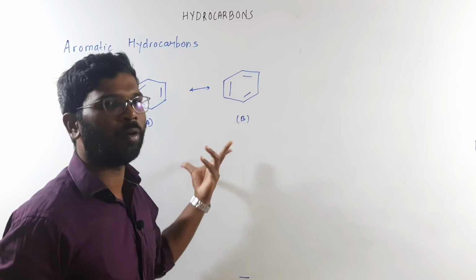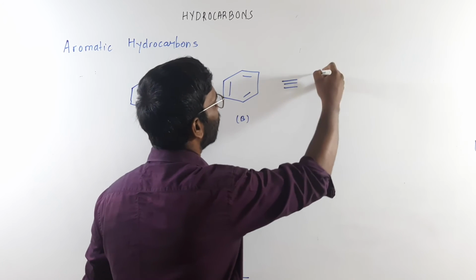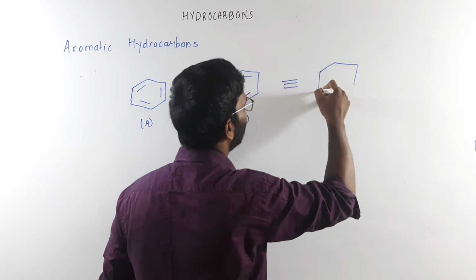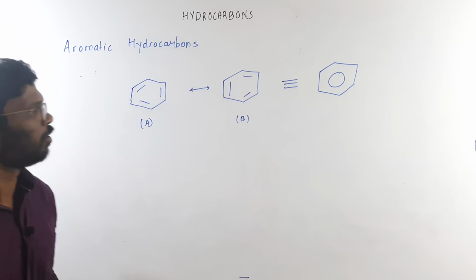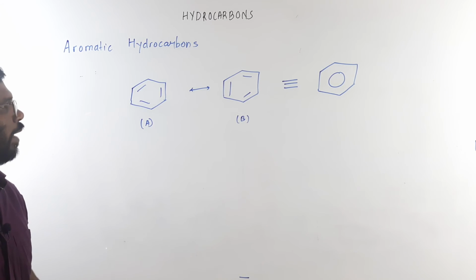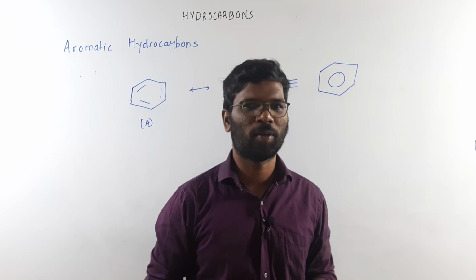We have to take the help of these two structures, and the overall resultant structure, many times benzene is represented in this way, with the pi electrons. So this is how benzene is, and it is a very stable compound.